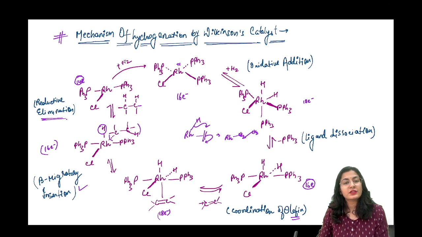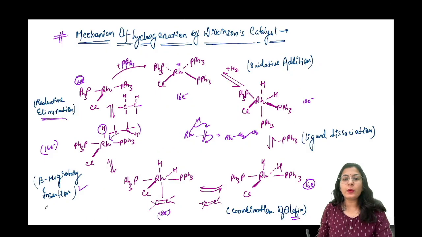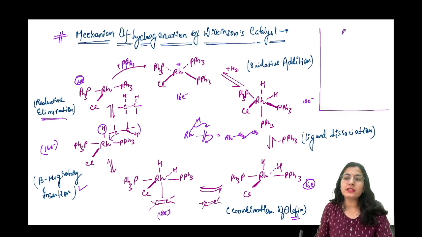Okay, so the 14 electron species will take one phosphine and it goes back to become the 16 electron species. Alright, तो यहाँ पे H2 नहीं लिख के हम लिखेंगे PPh3. तो ये वापस से add होके ये बन जाएगा, which is again going to undergo this cycle. You know, there is one more mechanism which is present in many different texts, that is, you are starting with this rhodium PPh3 complex. You must know about this, okay? That's why I'm just telling you, but it is not necessary that you remember all of these.